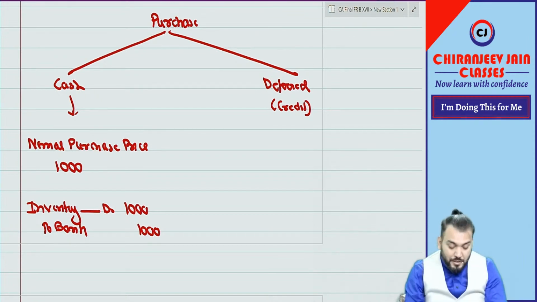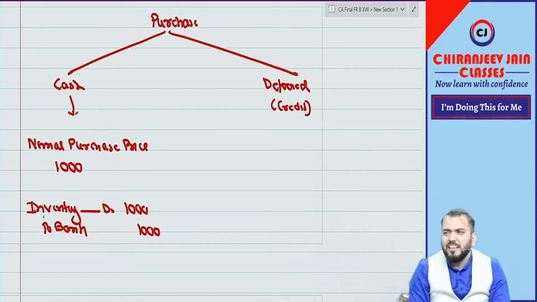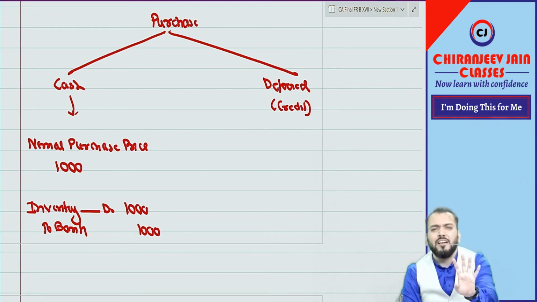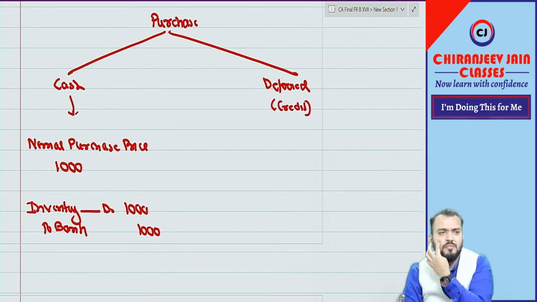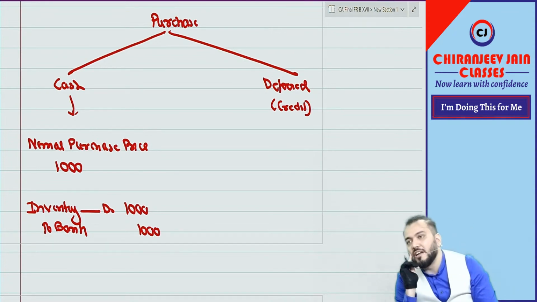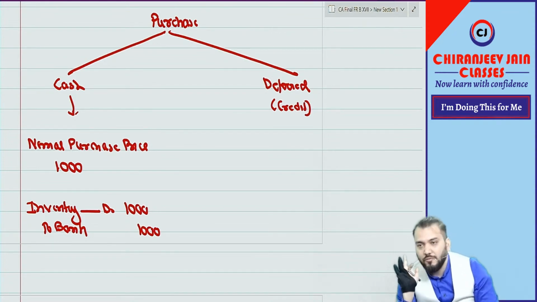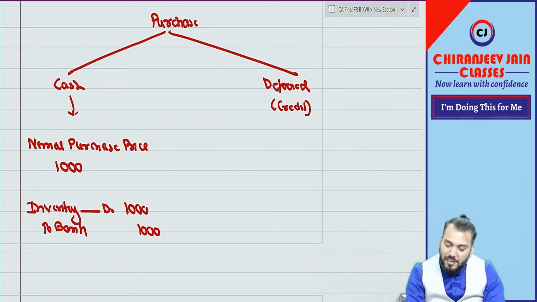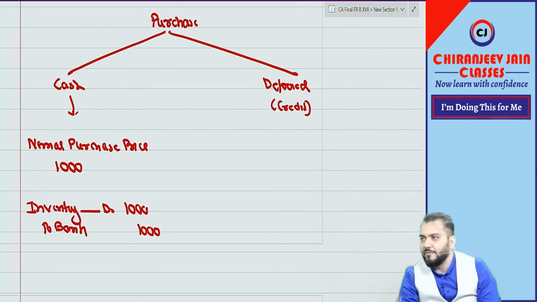Okay. Now, can you see inventory can be written? Purchase and inventory are the same. Purchase account and inventory account are the same. Inventory account debit to bank. You can write purchase account also if you want to. But at final level, we can write inventory account.